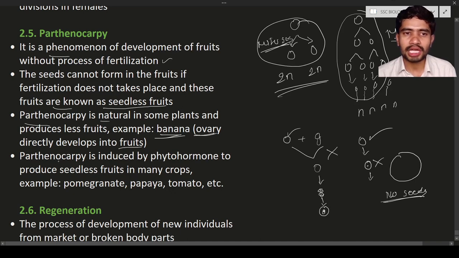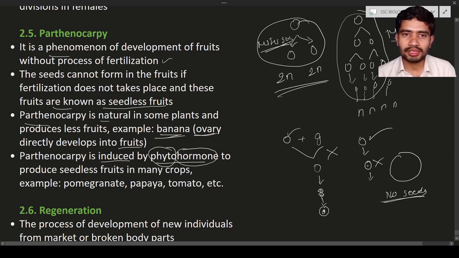But we human beings are going to do the artificial process. In the artificial process, we make seed-containing fruits into seedless fruits with the help of phytohormone. Phyto means plant, and a hormone is a chemical substance.